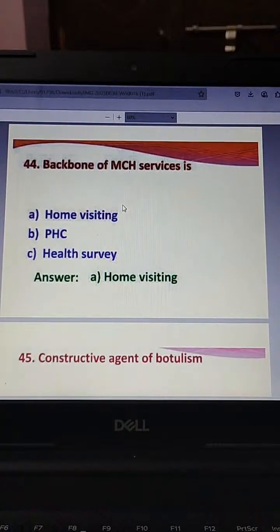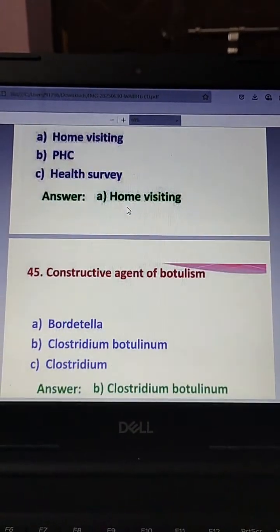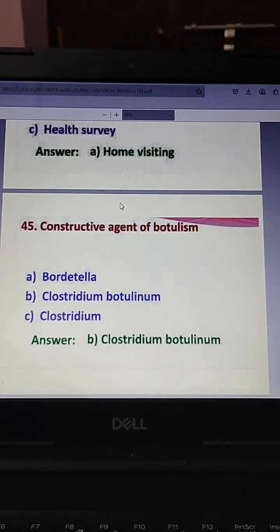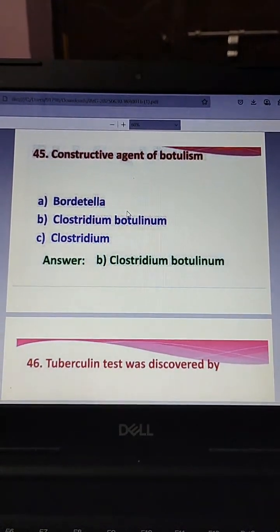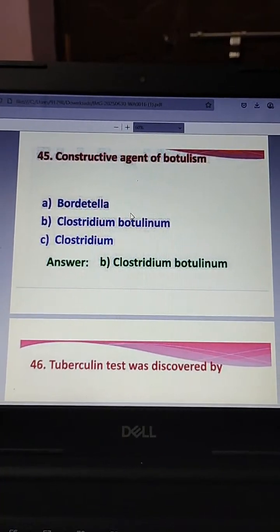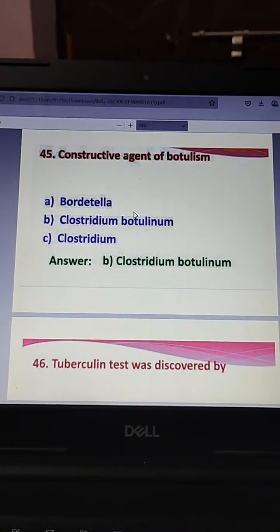The next one, backbone of MCH services is: home visiting, PHC, health service. Then causative agent of botulism: Brotidella, Clostridium botulinum, Clostridium. The answer is Clostridium botulinum.